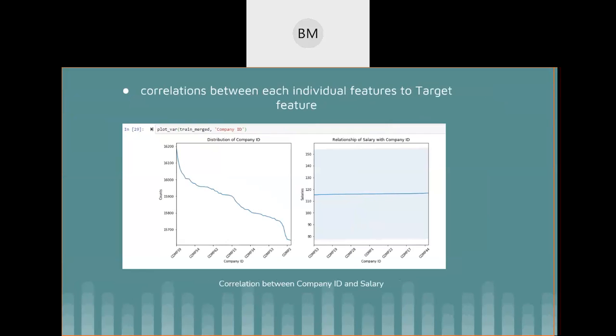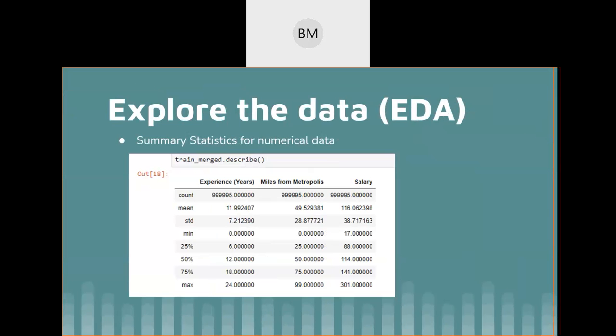We then tried to visualize the independent variables against the dependent variable, the target variable. You can see the correlation between the company ID and salary over here, where we plot these two features. In a similar way, we have done the summary of statistics.